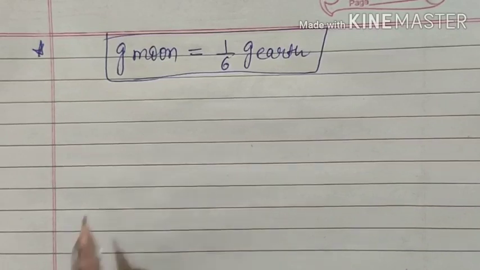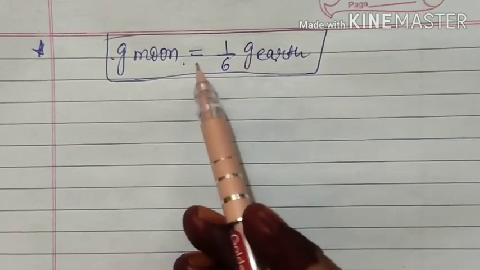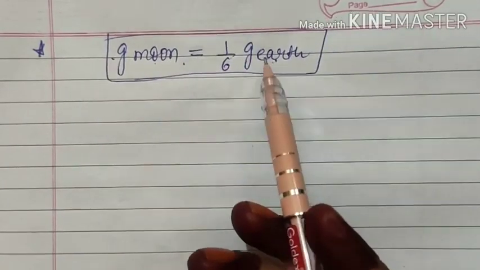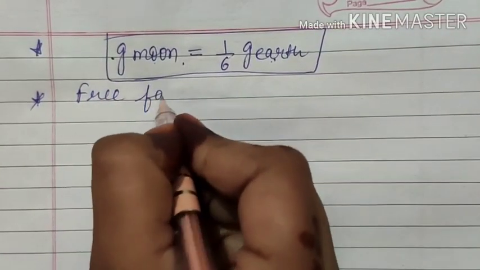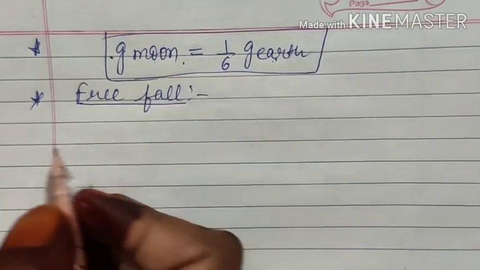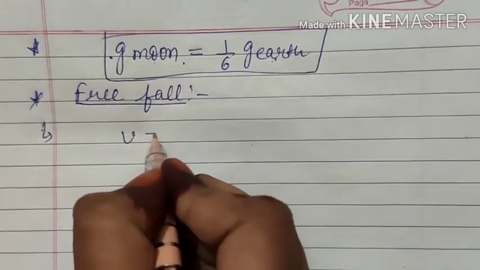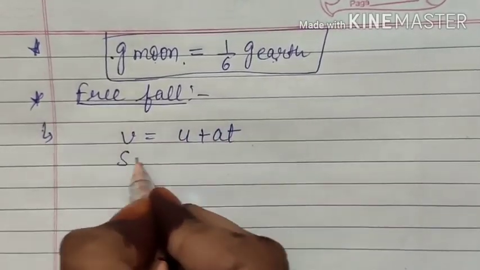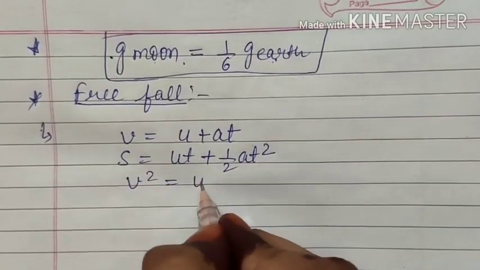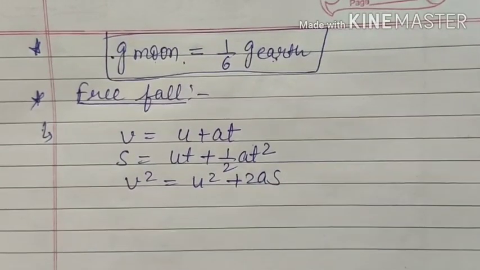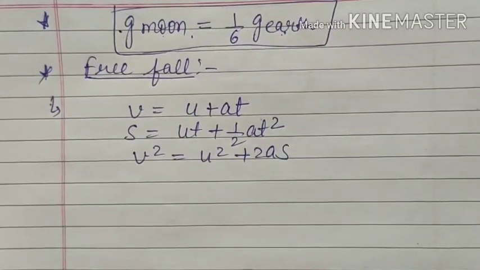Next concept is given that acceleration due to gravity on the moon is 1/6 of acceleration due to gravity on Earth. The simple reason is that the mass of the moon is less than Earth, so the gravity will also be less. Our next topic is free fall, which we have discussed in detail in the second chapter. Same free fall, there we have learned equations of motion. Same equations of motion we will see here: v is equal to u plus at, s is equal to ut plus half at square, and v square is equal to u square plus 2as. We have seen three equations of motion, and now we will see the same equations of motion for gravity.